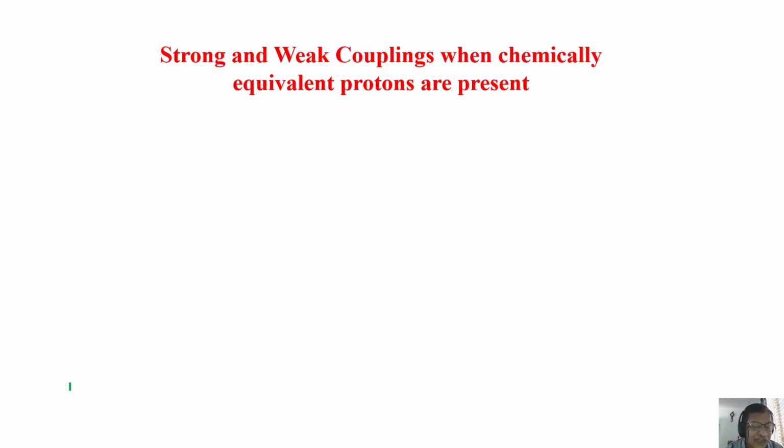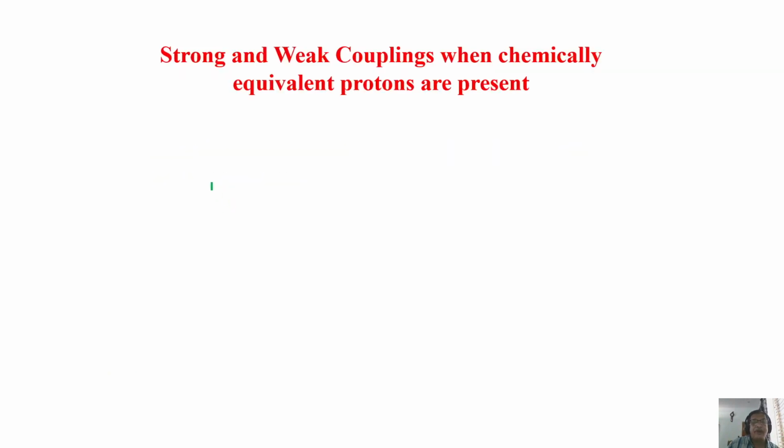Now I was so far taking spins which are standing alone, like one proton, one carbon, one nitrogen. But in reality, in your molecule, it so happens there can be chemically equivalent groups present. There can be CH3, there can be CH2. Then how do you represent them by alphabets? How do you use Pople notation for that?